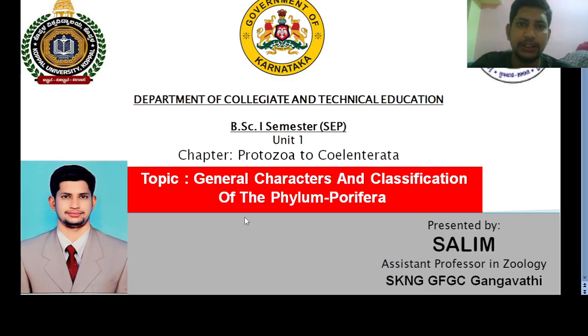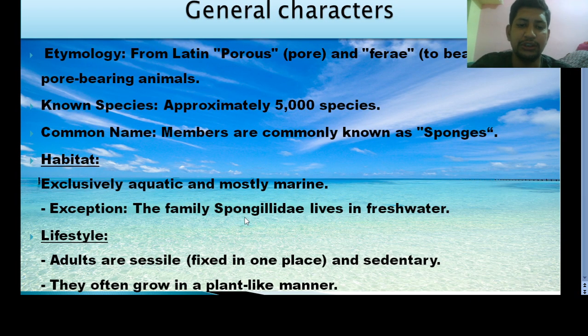Dear students, today we are going to study one more important concept of first year zoology, that is general characters and classification of the phylum Porifera. So let us discuss first about the general characters of Porifera. See, the word Porifera is actually a Latin word and it is a combination of two words. One is porous, another one is fere.